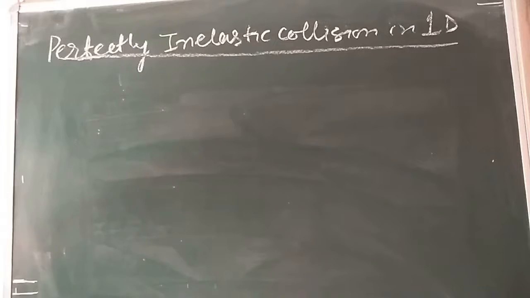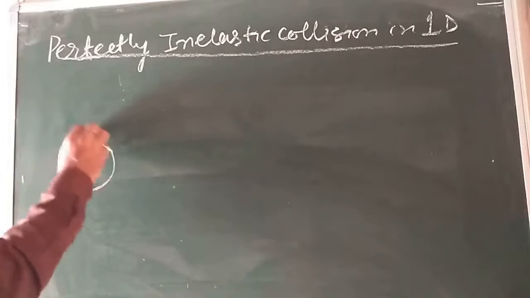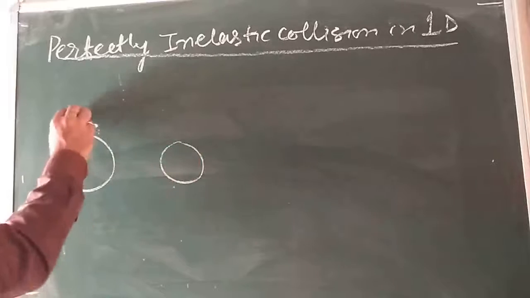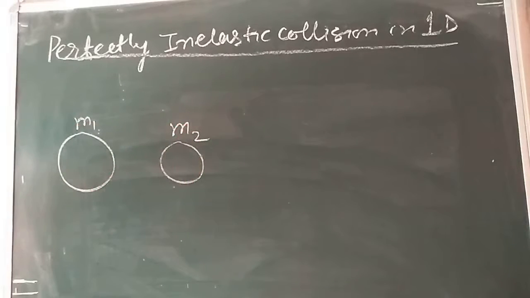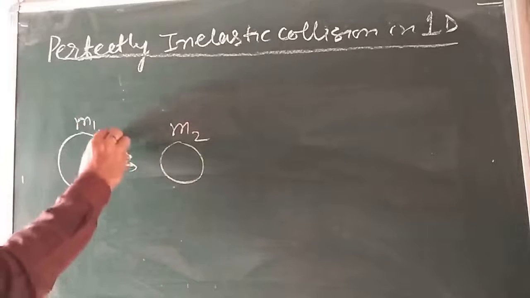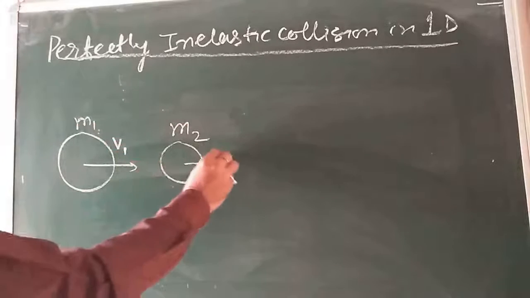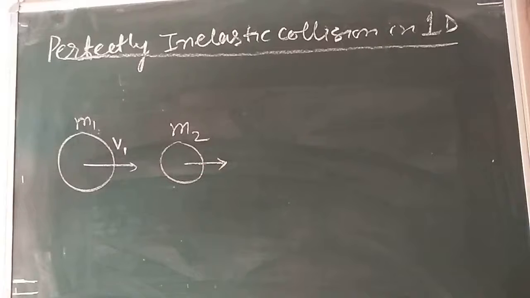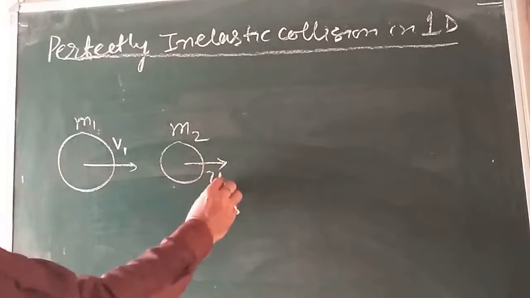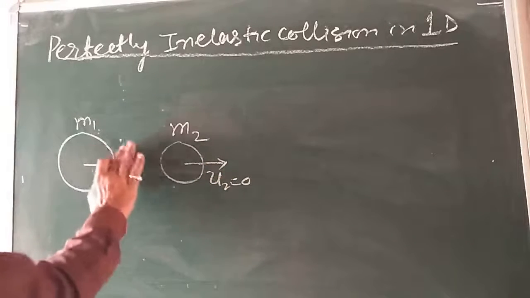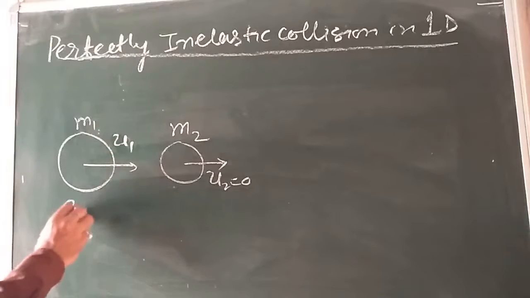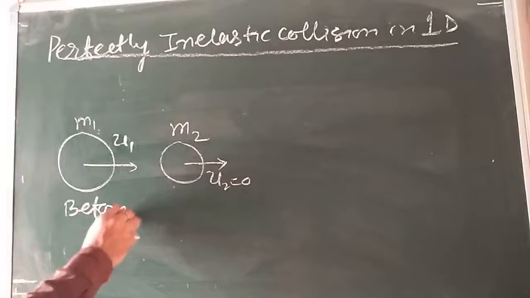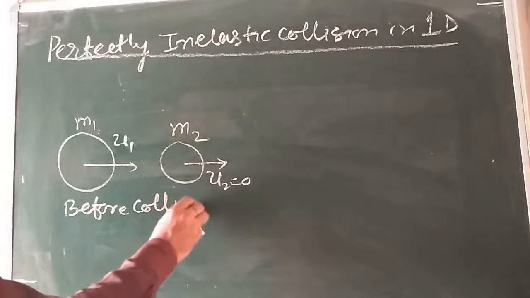So here you can see, before collision, suppose you have two bodies of mass m1 and m2 respectively. The velocity of the first body is u1 and the velocity of the second body is 0, u2 is equal to 0. This is the condition before collision.